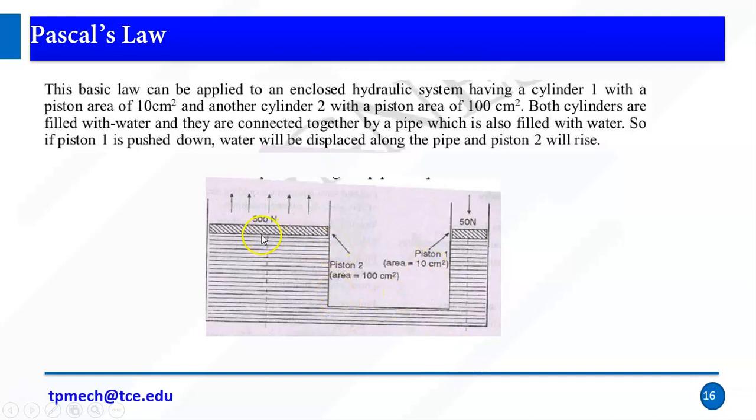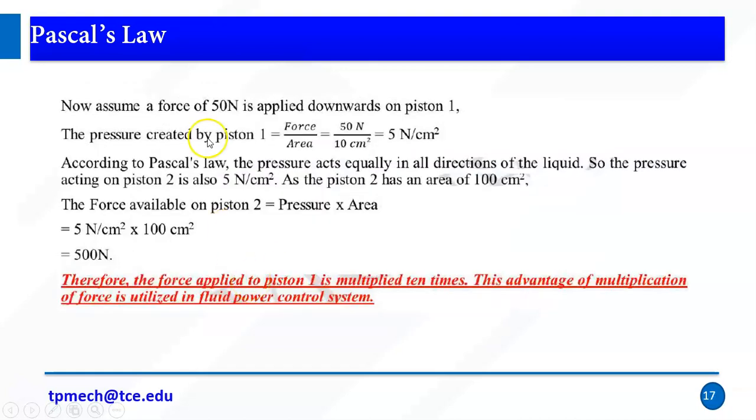So here the pressure is 5. If you calculate the force on piston 2, with an area of 100, you get 500 Newton. So here you apply only 5 Newton, but here you get 500 Newton. This is one of the multiplications of force, right?